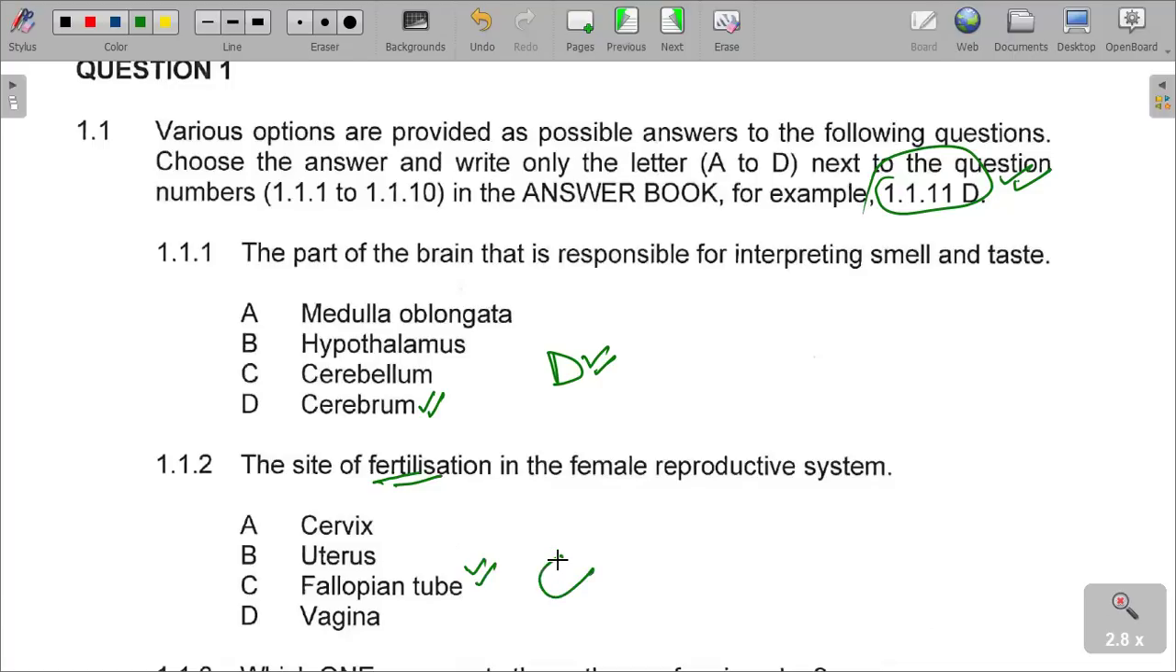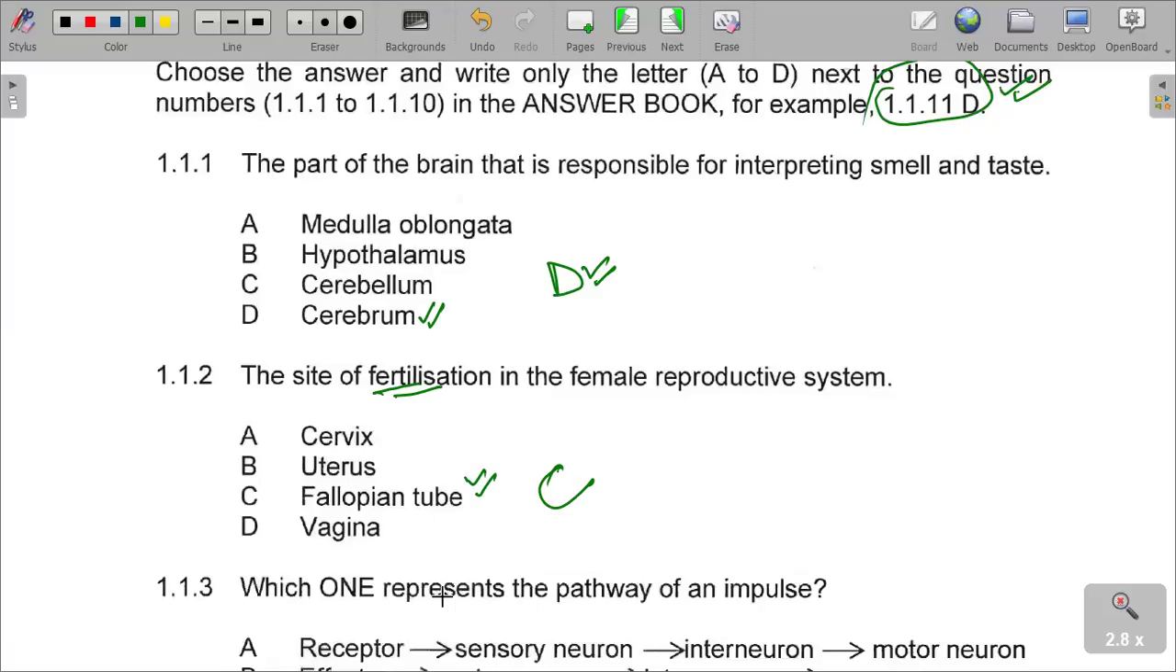Fallopian tubes is the site of fertilization in human in the female reproductive system. If we go into the functions of all of these, we can understand that a mature egg is released from the ovaries, and then it stays in the fallopian tubes or in the oviduct, where it awaits fertilization. So please take note of that.